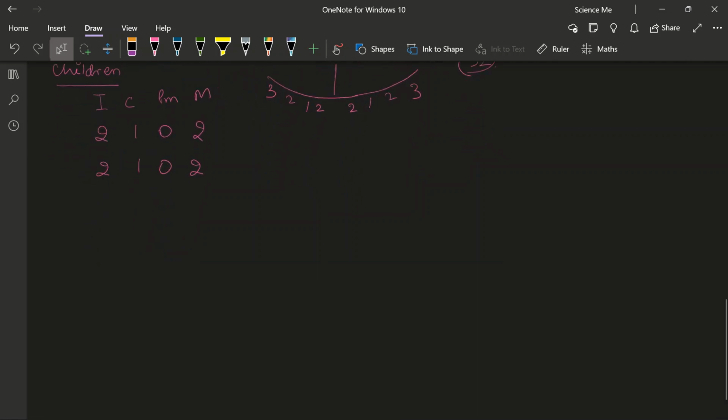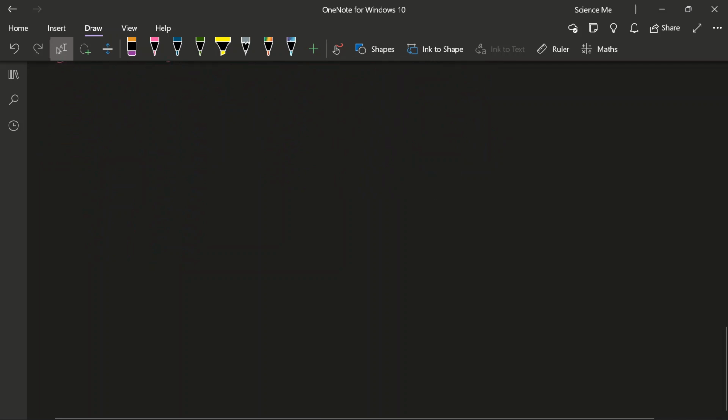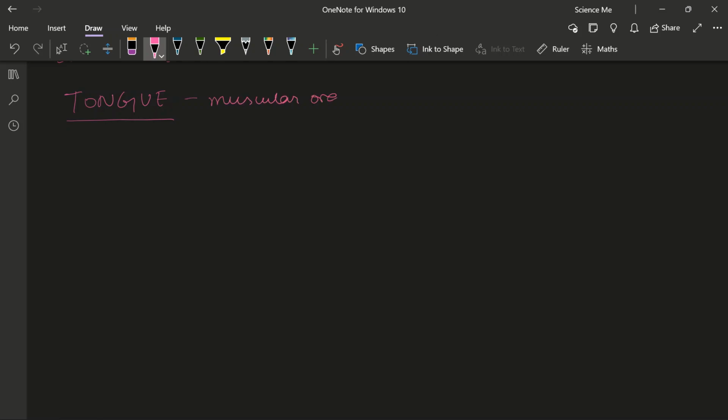Now let us come to the other organ of our buccal cavity, that is our tongue. When we talk about our tongue, it's just a muscular organ that is posterior in our buccal cavity. It is attached posteriorly with the hyoid bone.